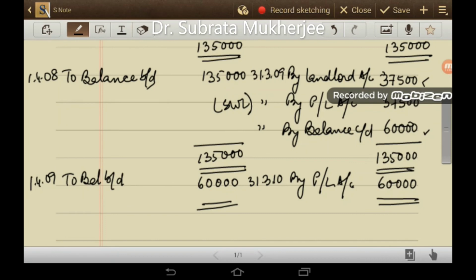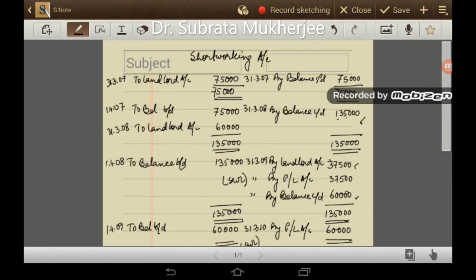Now in 2009-10 this amount was not adjusted against the excess working because there was no excess working. So in 2009-10 this amount was charged to PL account, and this amount is also short working lapsed. So there was no balance in the short working from the years 2010-11 and 11-12, so for those years I have not drawn anything, nothing will be shown in those two years. So the short working ledger I have presented here on one screen.